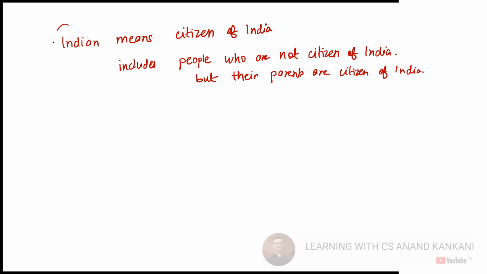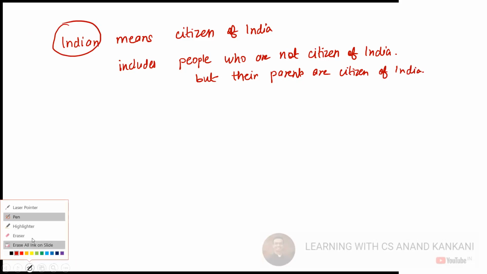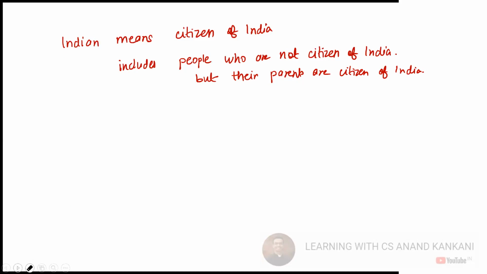Do you understand this definition? Can you understand this definition? इसमें means भी है और इसमें includes भी है.